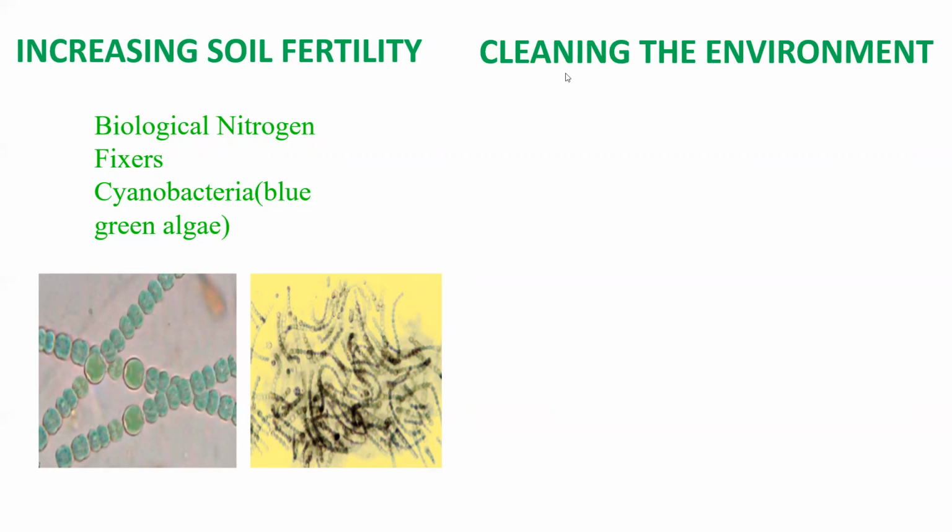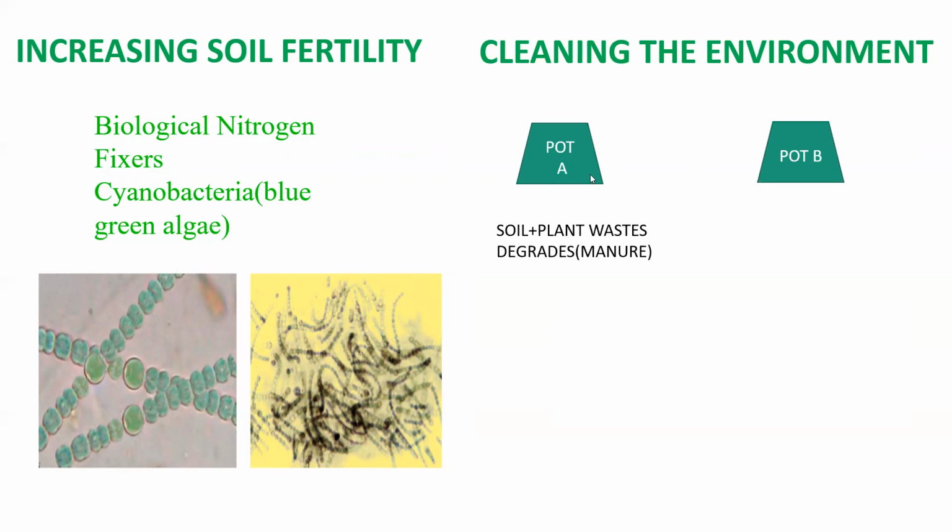So coming to cleaning the environment, you would have studied about manure in your previous chapter. So a small activity is here. In the activity, there are two pots. Okay, in pot A you have added soil plus plant waste, like your leaves and all, your vegetable peels and fruit peels, all added in one pot with the soil.